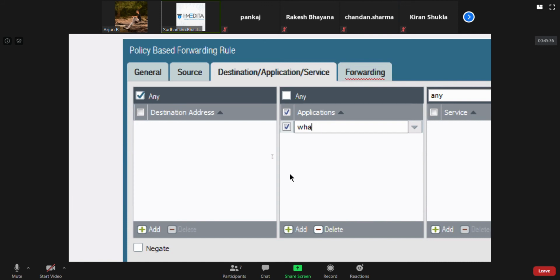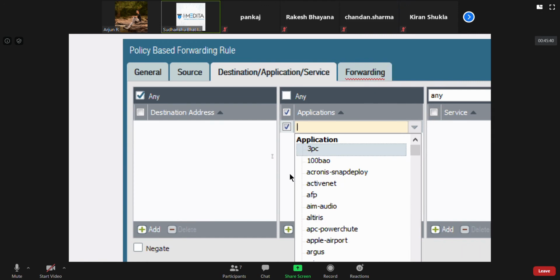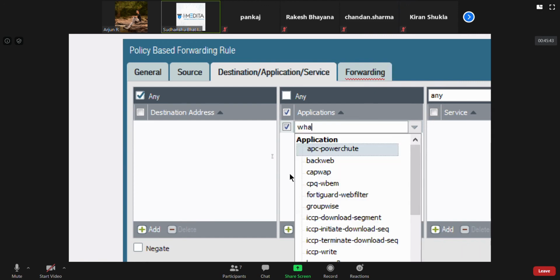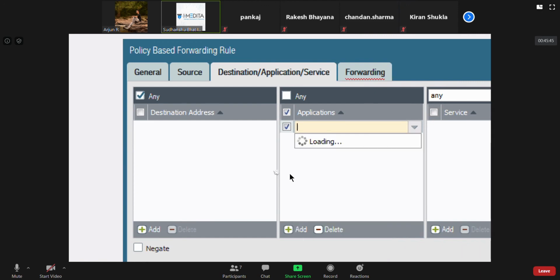I think this firewall doesn't have the updates, but for WhatsApp we have an App-ID.